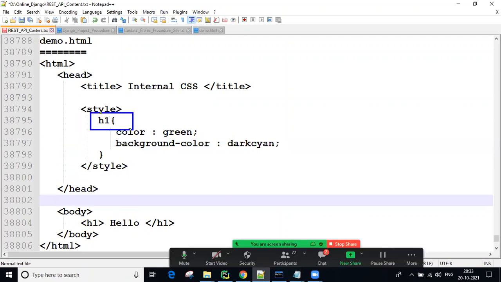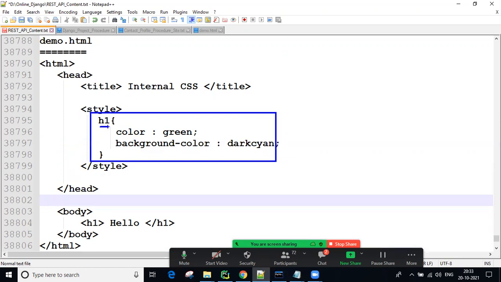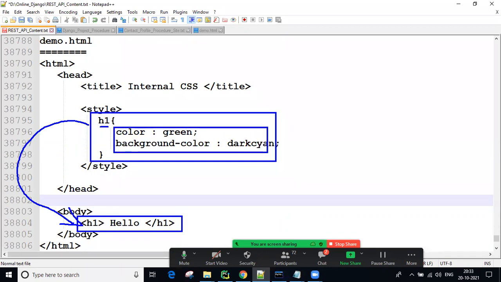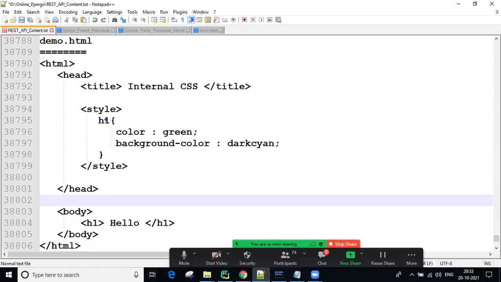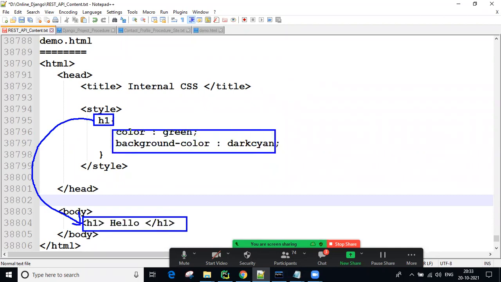So where H1 is there, here this is H1, guys. Inside the body, wherever H1 is there, all these styles are applied to that H1. This is called a tag based selector. Using the tag name, you find a particular tag and apply these styles to that tag's content.